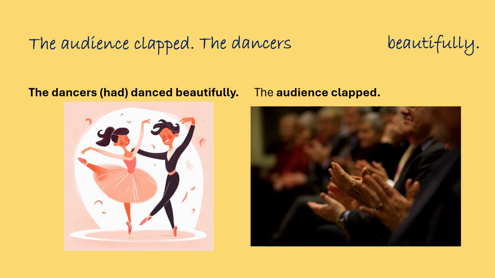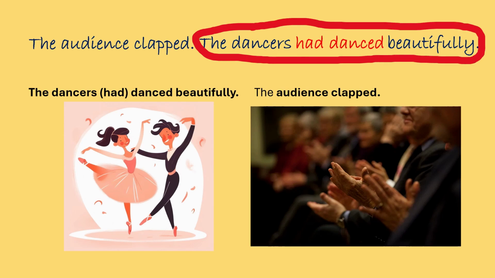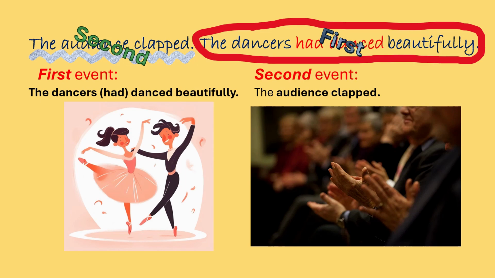See, there it is in red, the past perfect, had danced. And this tells us that the dancers danced first and then the audience clapped. So we have the first event and the second event.